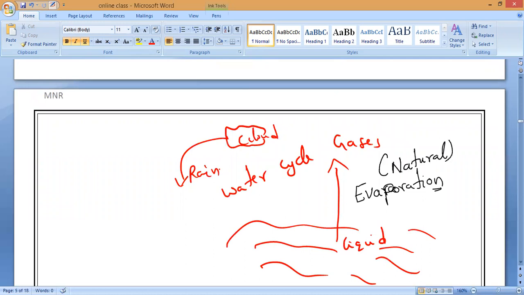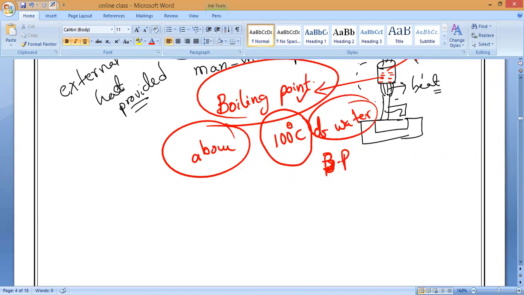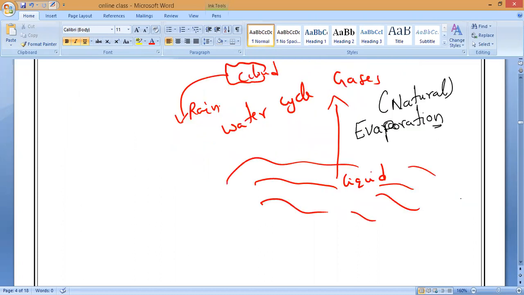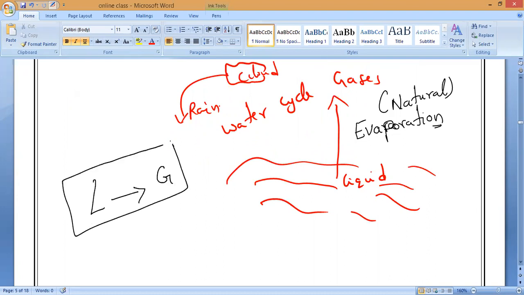So now you tell me, is the boiling process a continuous process or only when it is needed? Is it a temporary or permanent process? Temporary process. Understanding? Because only when I need to, I will boil the water and convert it into gaseous state. But evaporation is the natural process of converting which state to which state? Liquid to gas state. That is what happens naturally. So that is what we call evaporation.